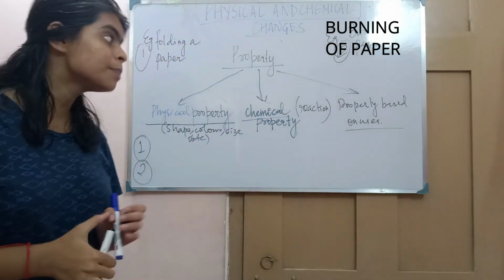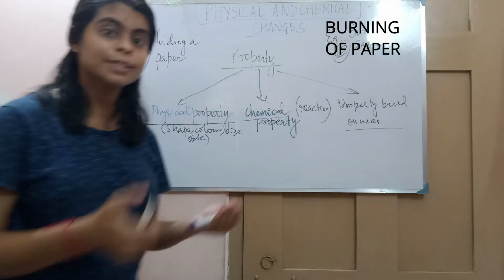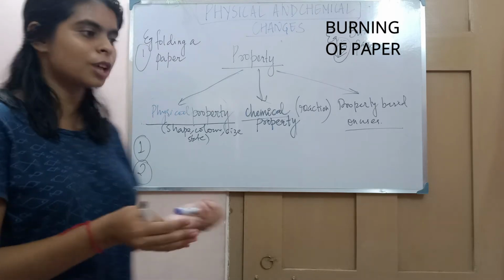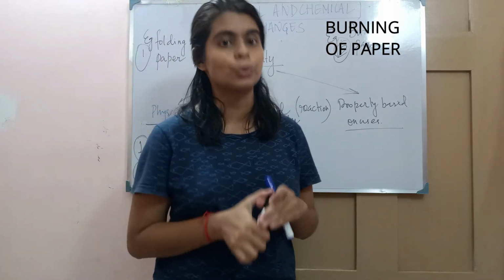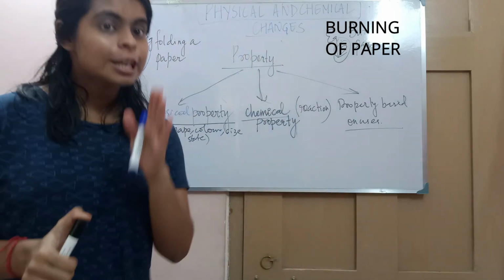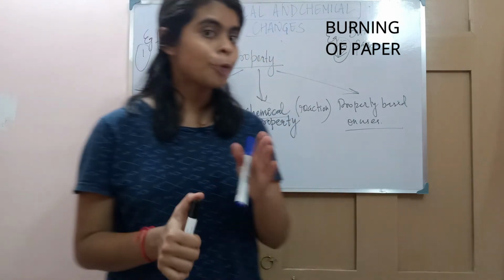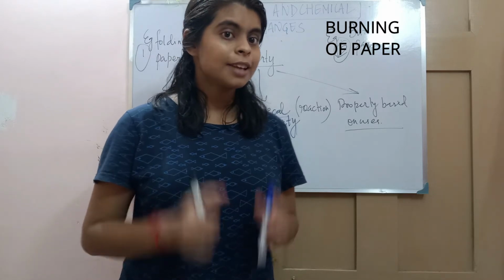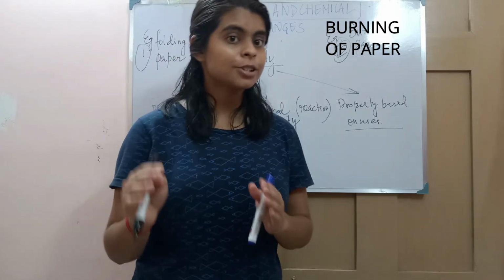And the property based on uses means where these substances that you are taking are used. So in NCERT it has mentioned that in physical change the physical properties are changed, and in chemical change the chemical properties are changed.